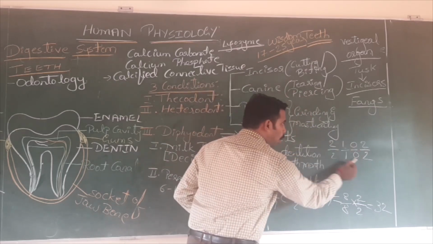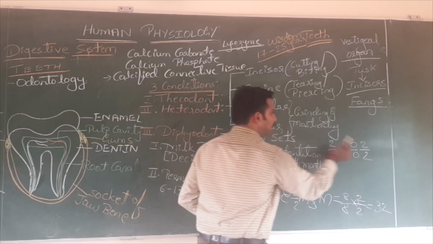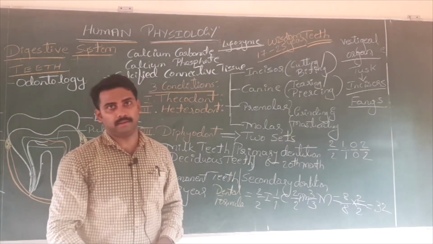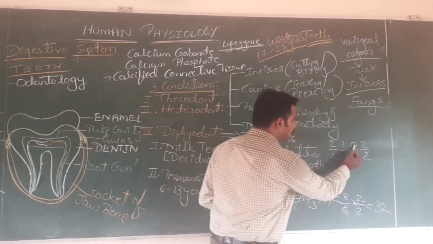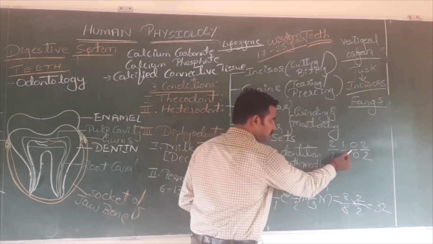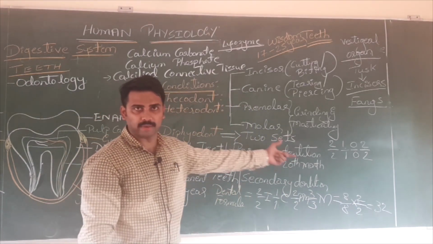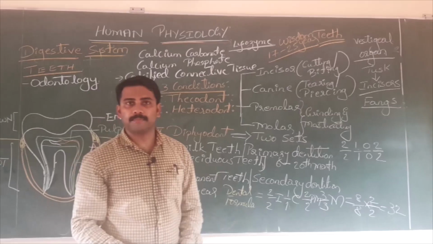Again, try to understand, as there are no premolars, is there any gap? If you have a small child below the age of 6, you just check. Is there any gap between canine and molar as premolars are absent?